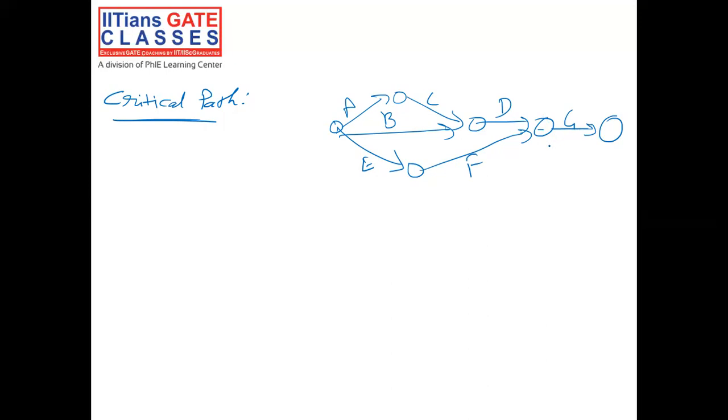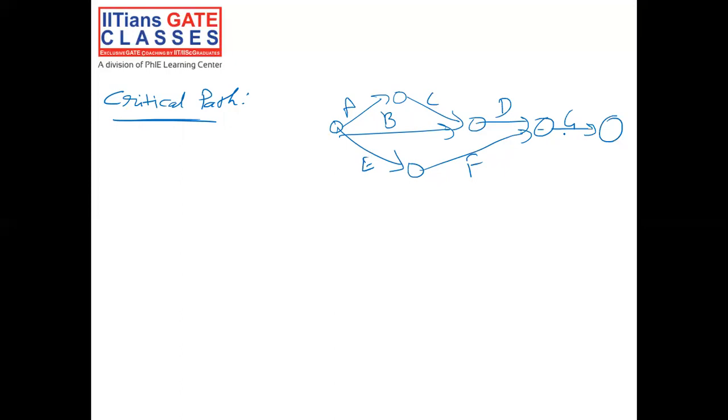There are three total paths, and whichever the path is taking the maximum time is called the critical path. And the time taken along the critical path is termed as expected project completion time. And the activities along the critical path are termed as critical activities.